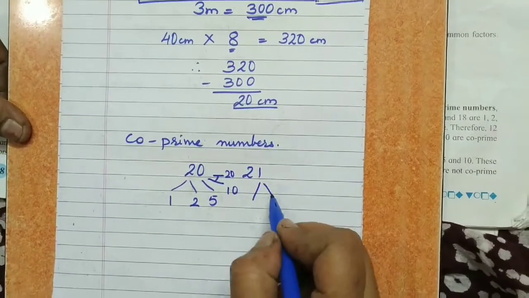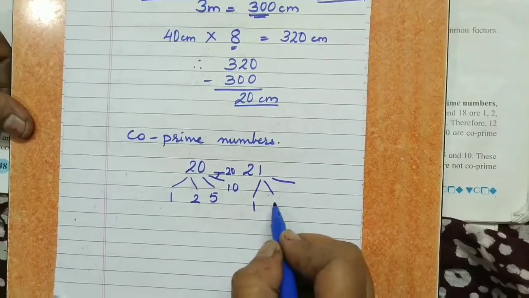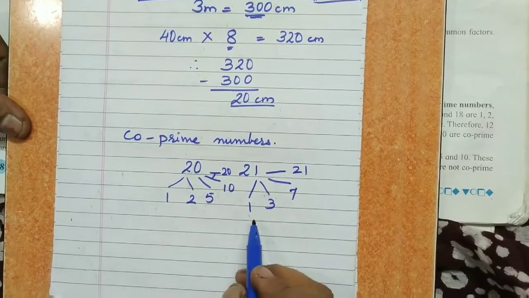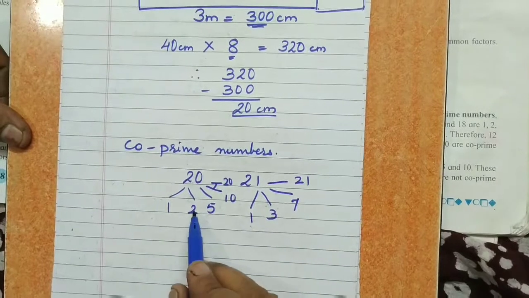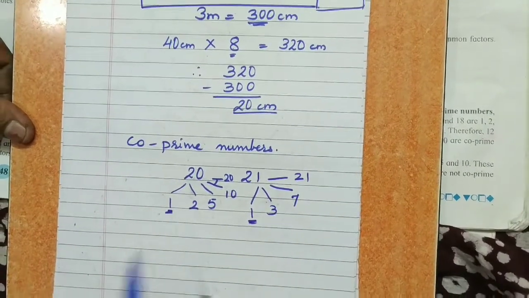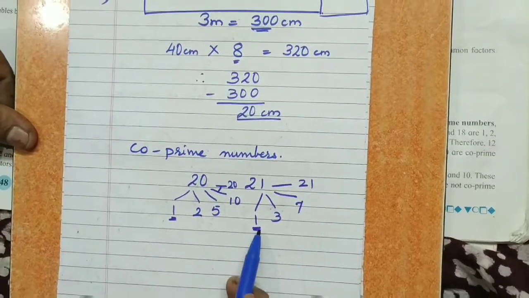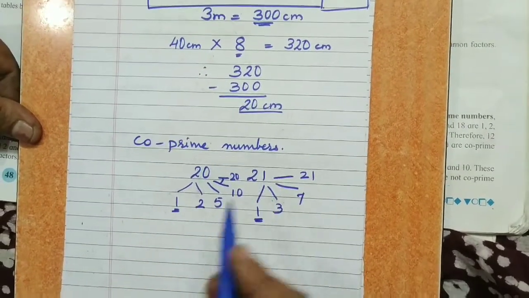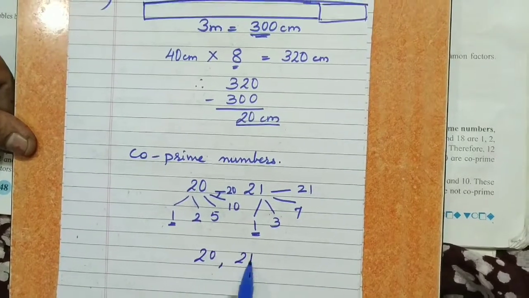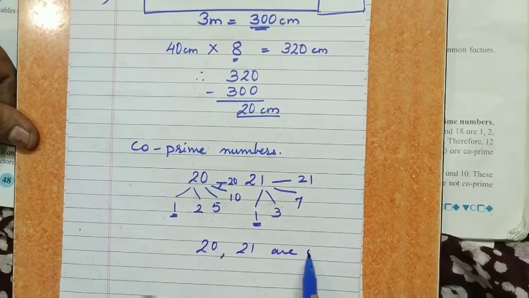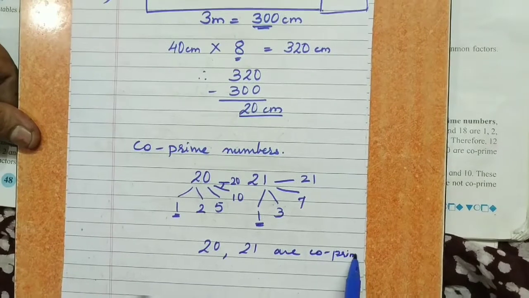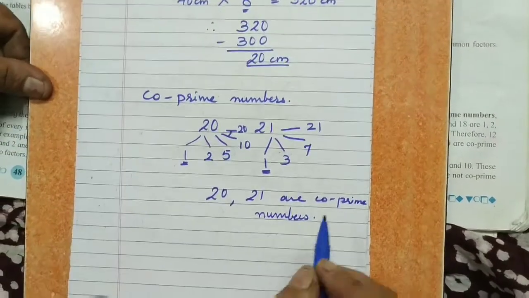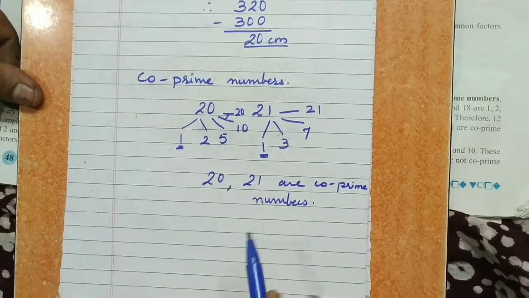The factors of 21 are 1, 3, 7 and 21. Now in those factors you will find the common factor is 1. They have common factor 1, so we call them co-prime numbers. 20 and 21 are co-prime numbers. So their common factor is only 1.